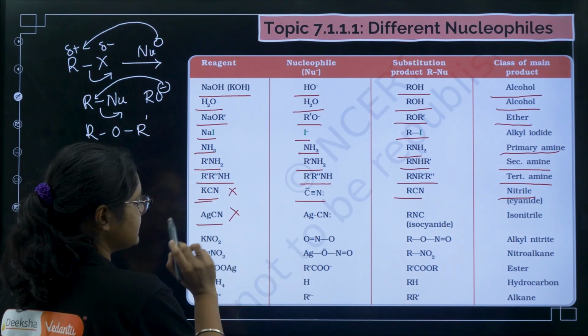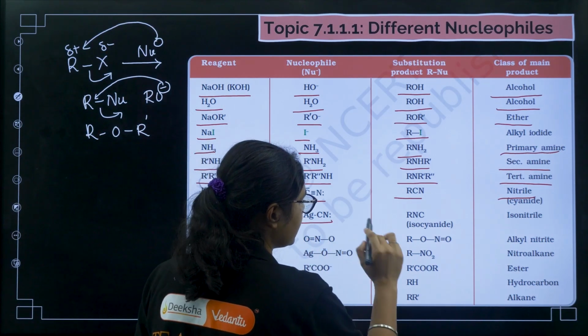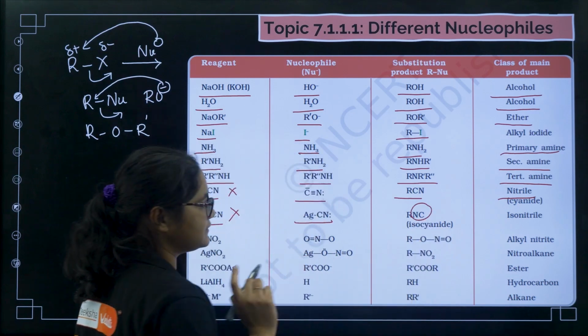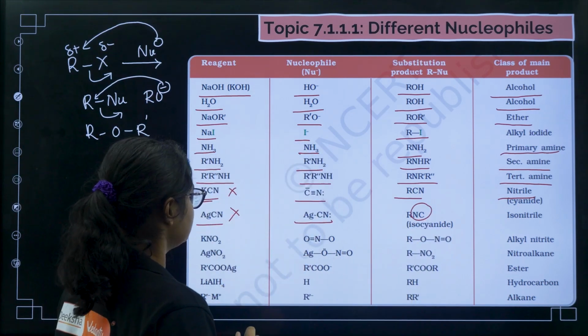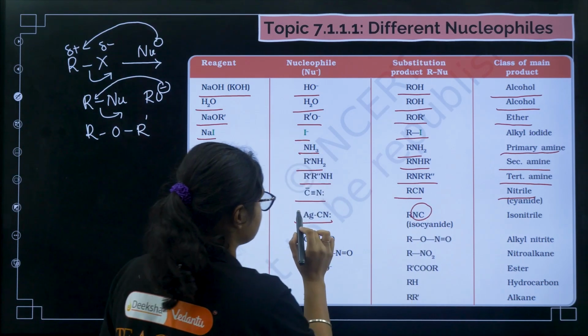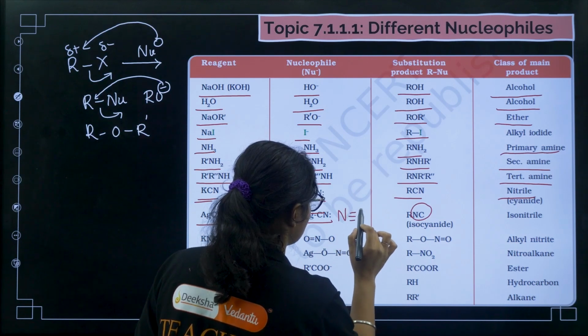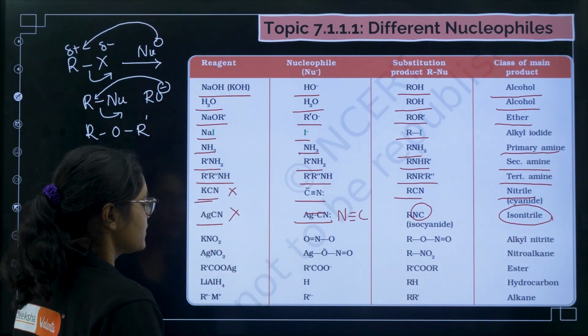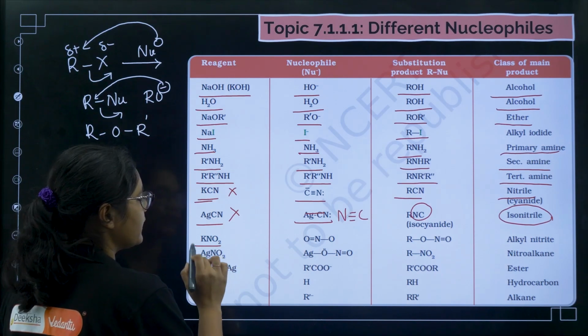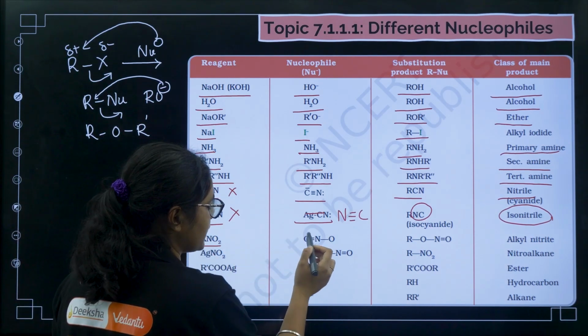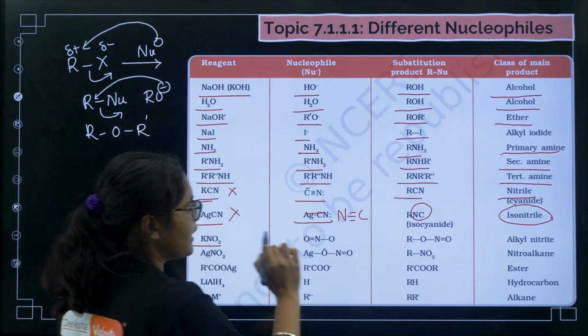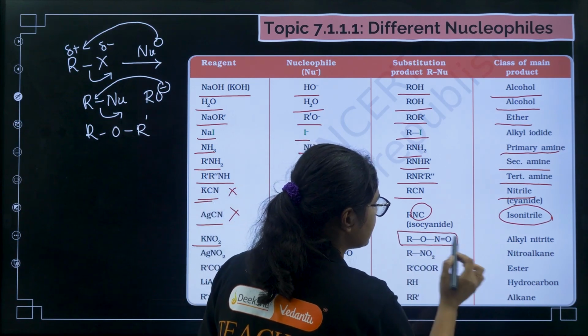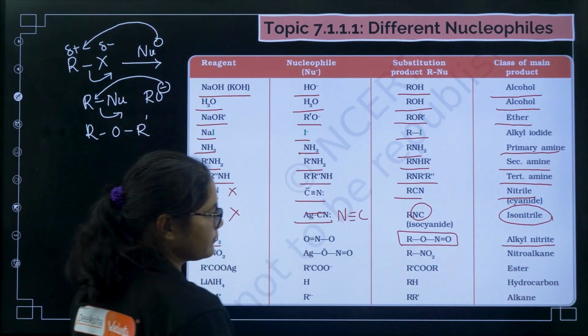Next, if you take AgCN, then here the nucleophile is NC, okay? So now what happens? Sorry, it is like this, NC. So now we get isonitrile as the product. Now if you have KNO2, K plus and NO2 minus, so NO2 minus will attack on the R, and we get RONO, and this is called alkyl nitrite.